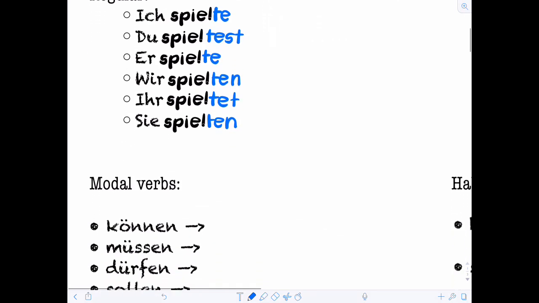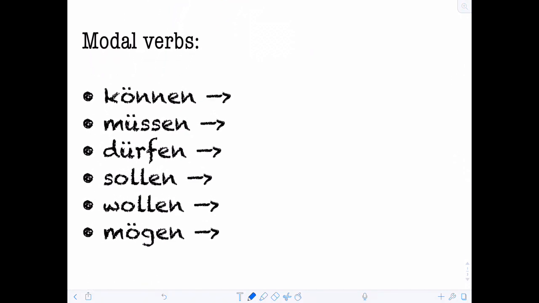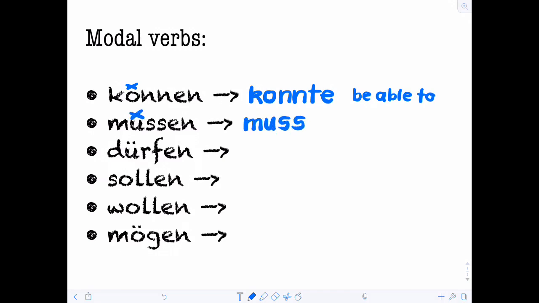In spoken German, only modal verbs, haben, and sein are always used in the imperfect, and they're hardly ever used in the perfect tense. So, modal verbs: the general rule for all of these, except mögen, which is the last one, is you take the umlaut off if there is one, don't do anything if there isn't, add a T, and add the endings. We get rid of the umlaut on können, and it becomes konnte, which is to be able to. Then müssen goes to musste, which is to have to. Dürfen goes to dürfte, which is to be allowed to.